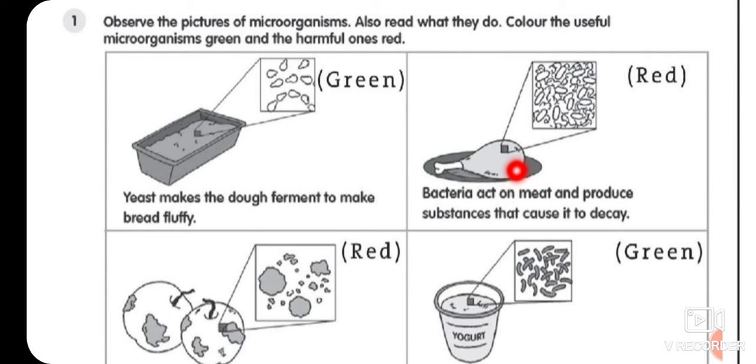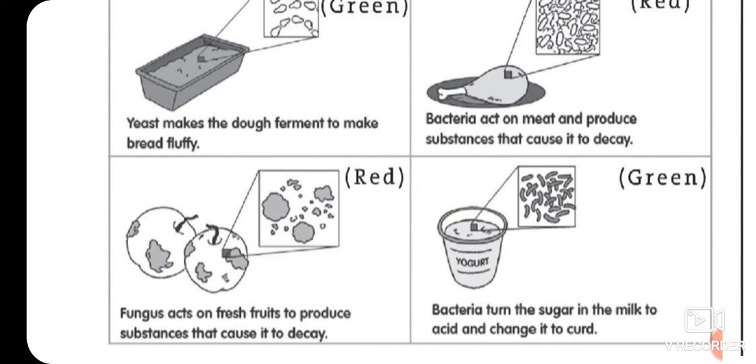This is meat, and bacteria act on meat and produce substances that cause it to decay. Children, it is not good for us. Okay, decayed food, you can say it is destroyed by bacteria, so this we will color as red. This is fruit, and you can see these patches on this fruit. So these patches show that this food is not good for our health, so we will mark it as red.